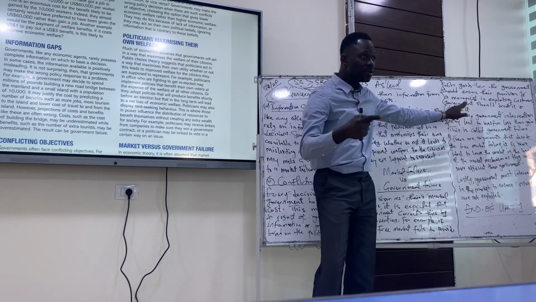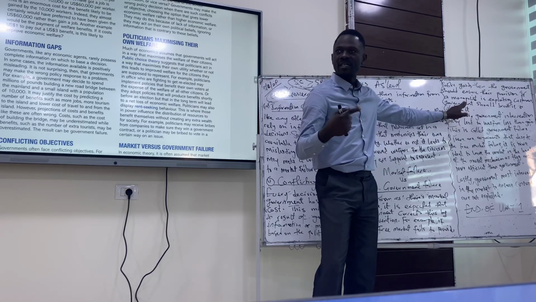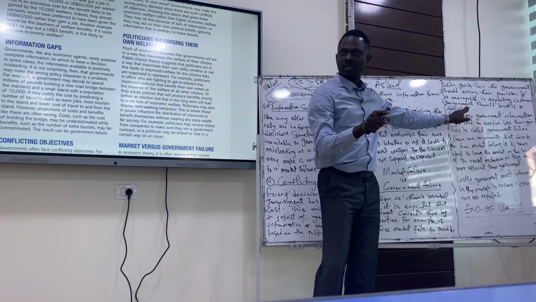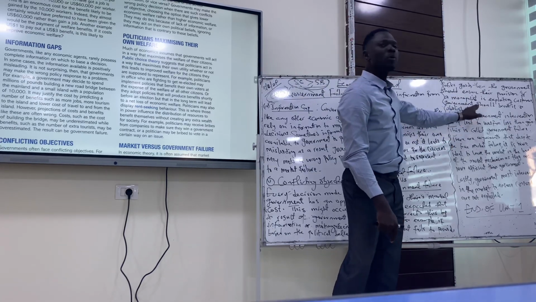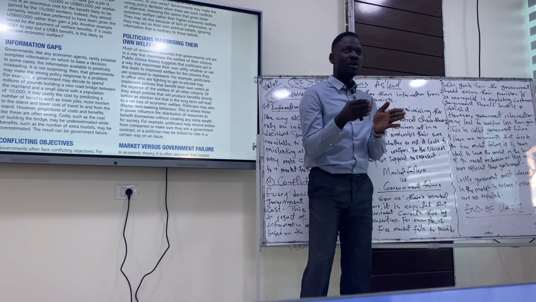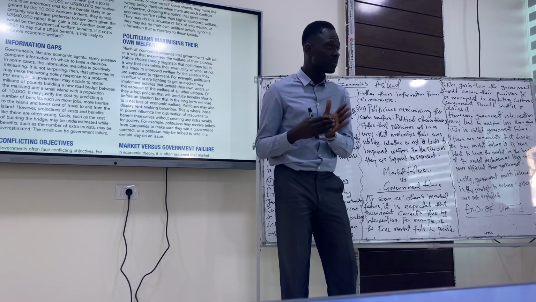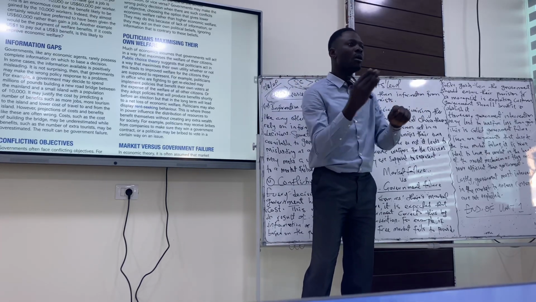Under provision of public good is a market failure, yes or no? So it is under provided or it is not provided. So government should provide it. That is how to solve the problem. That's the first point there. Another one is about the monopolist exploiting customers. If it is known that monopolists are exploiting customers, government should intervene by abolishing it or breaking the monopoly.